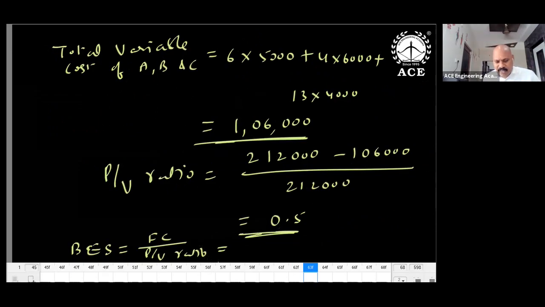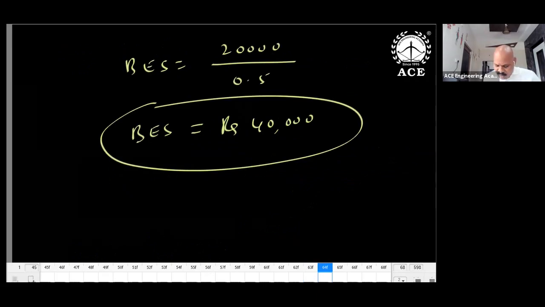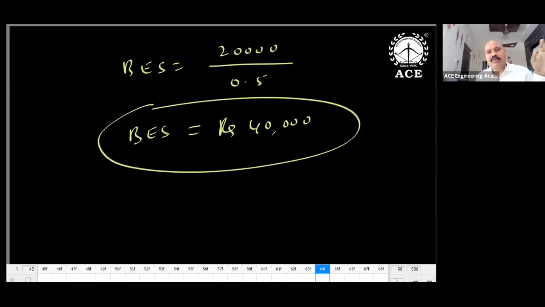So BS is FC divided by P by V ratio. What about the FC value? It is 20,000 in the given data. Then with the P by V ratio, we get 40,000. So why am I giving this question to you? In the examination there is a chance of getting multiple products also. So what are the formulas required? Just these 2 formulas.